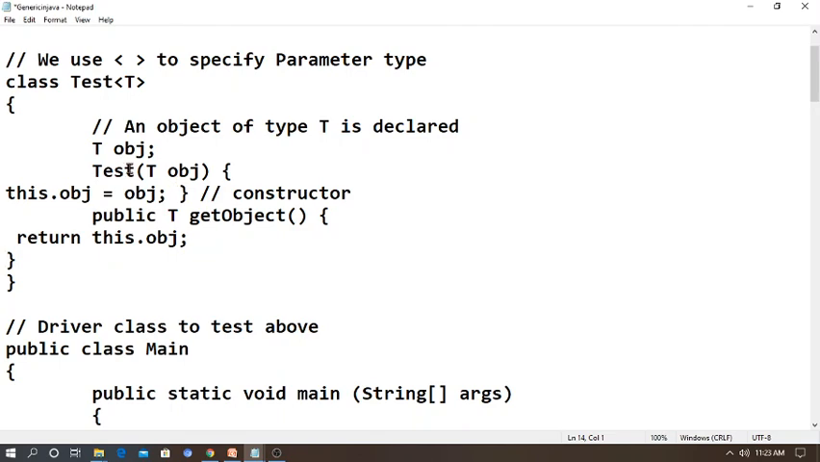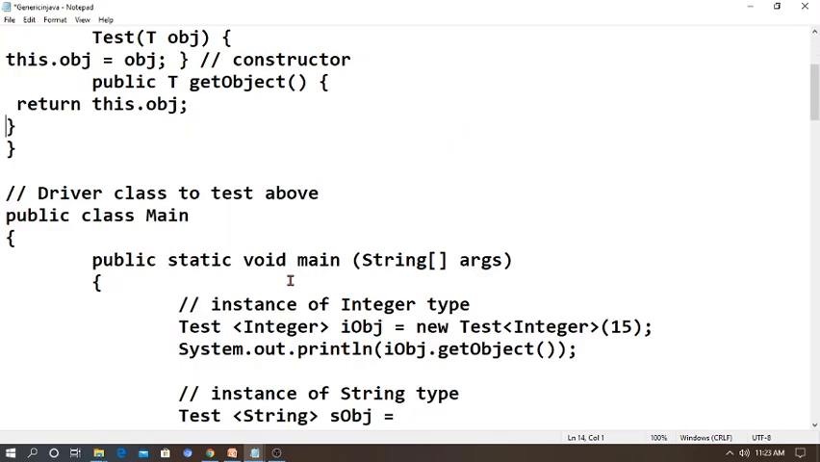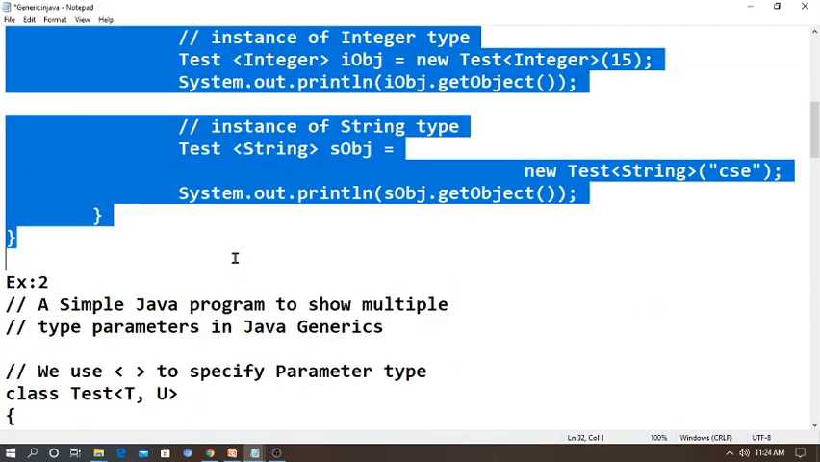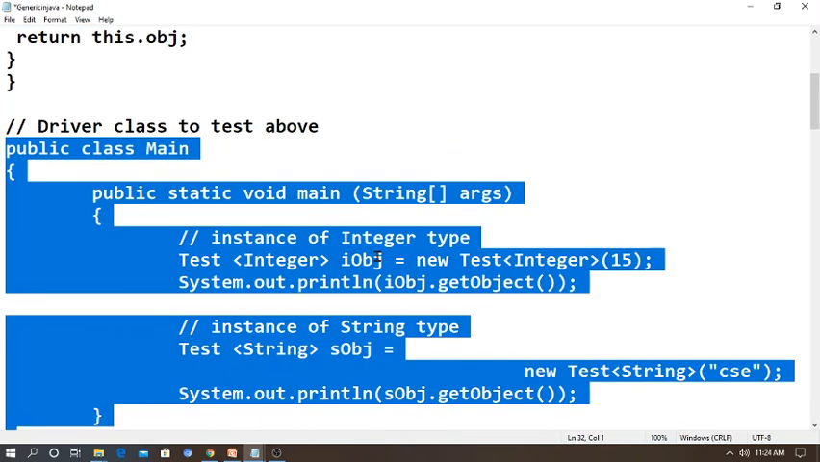So first I am going to create a class Test with parameter T, and I am also creating the object. You know what a constructor is and what the use of this is; all these things you can check in the playlist. Then I try to return the value of T. Then the driver class: I want Test in the driver class, so I can give it like this: public class Main, public static void main. So I am writing a very simple program here. Then an instance of integer type: I am writing Test of Integer, iObj equals new Test of Integer with 15.